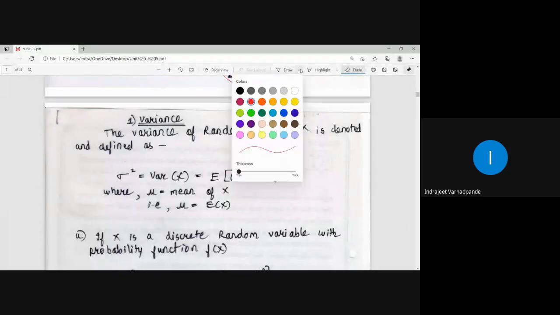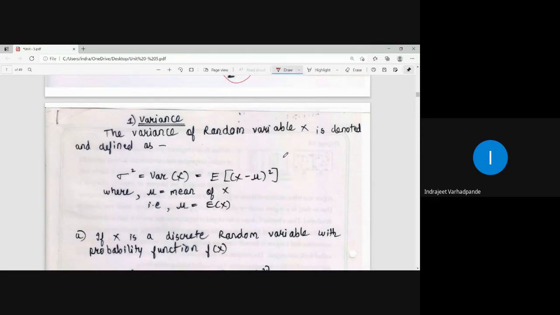The next connected terminology, or the philosophy concept associated with the random variable in extension to mathematical expectation, is variance. Now, how do we define variance and standard deviation? These are the terms which are directly associated with each other. So, what is variance? Variance of a random variable x is denoted and defined as sigma square. The notation to be used for variance is sigma square, or it can be written as var x.